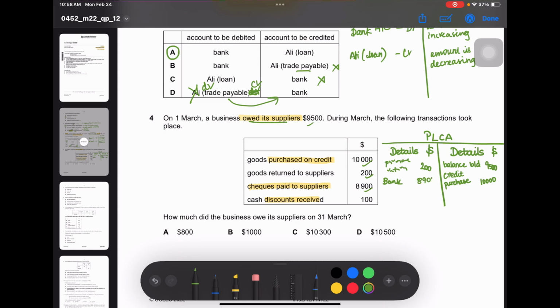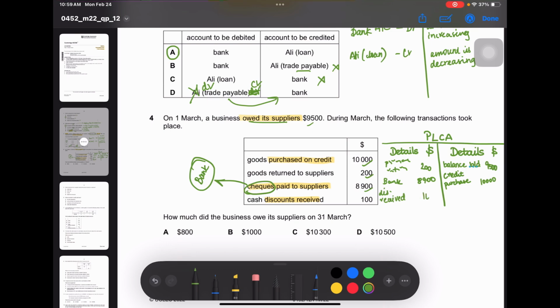1,900. Cheque. You should never mention cheque in any account. Cheque means it is being withdrawn in a bank. So always write bank. Okay, so now let's move on to the next. Cash discounts received. So discounts received is also debited. I'm just going to put this as discount received. I don't have space.